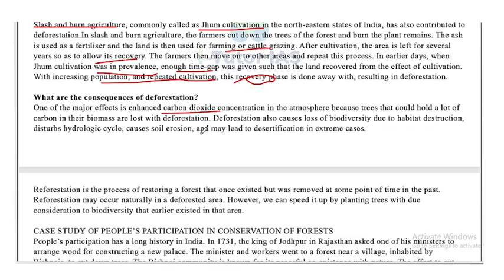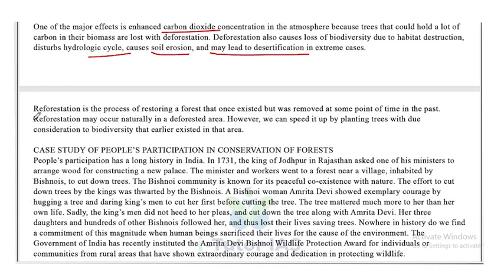Deforestation also causes loss of biodiversity due to habitat destruction. It disrupts the hydrological cycle, causes soil erosion, and may lead to desertification in extreme cases. So, reforestation is a solution. What is reforestation? Reforestation is the process of restoring a forest that once existed but was removed at some point of time in the past. Reforestation may occur naturally in a deforested area. However, we can speed up this process by planting trees with due consideration to the biodiversity that existed earlier in that area.